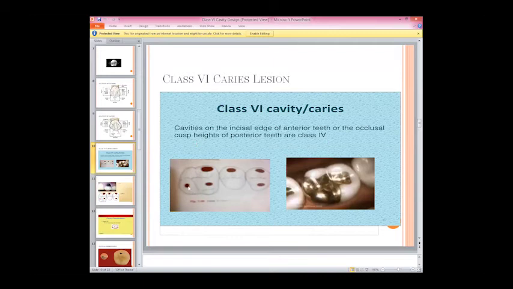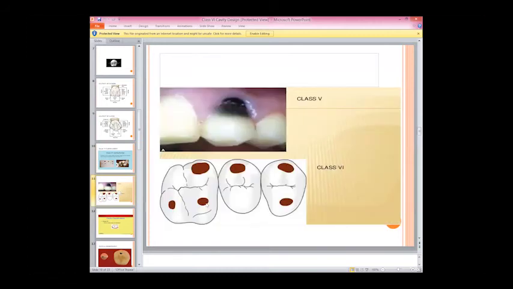Like say, for example, if the carious lesion is present on that side, or that side on the cusp, these are basically the class 6 carious lesions, right? If it is on the premolars, we have this side and this side, on the posterior tooth. This is also again the presentation. This is the occlusal cusp. Any cavity that is present on the occlusal cusp is basically the class 6 carious lesion. This is the class 6 and this is the class 6 and this is also the class 6 carious lesions. Okay, and this is the class 5, right?